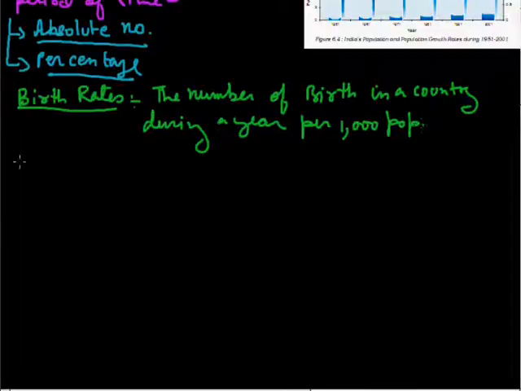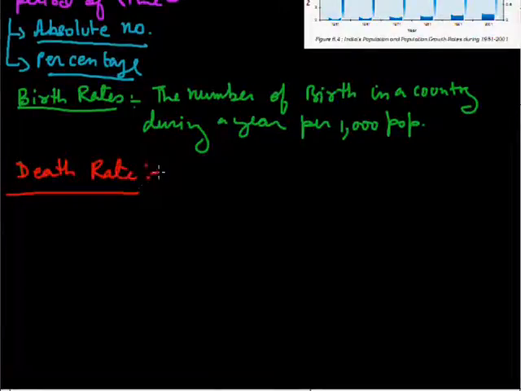Similarly, the second one is the death rate, and death rate is also the same as that.